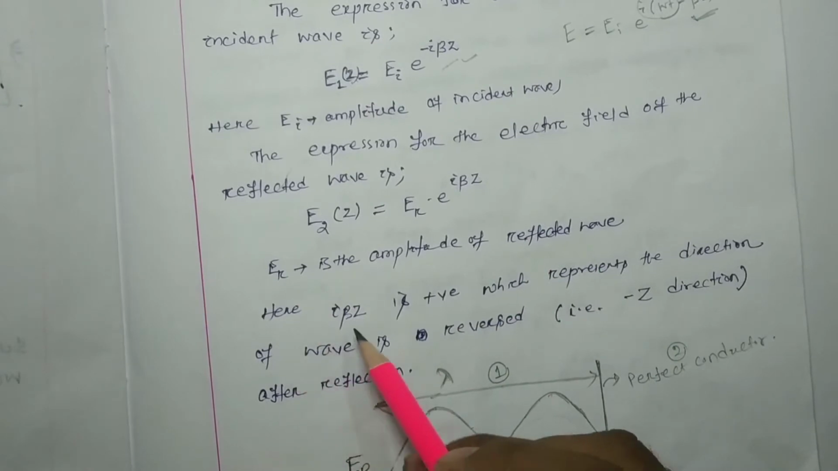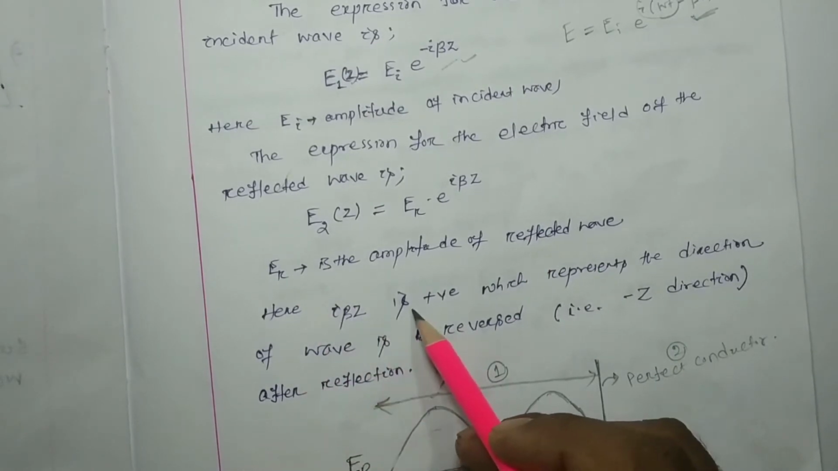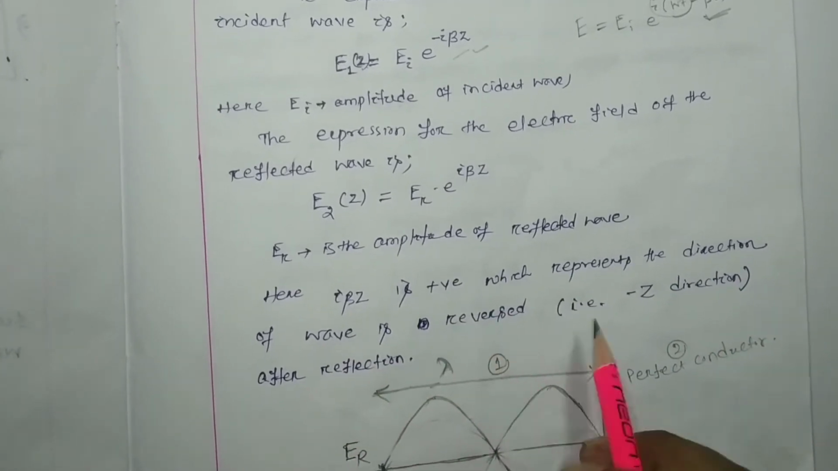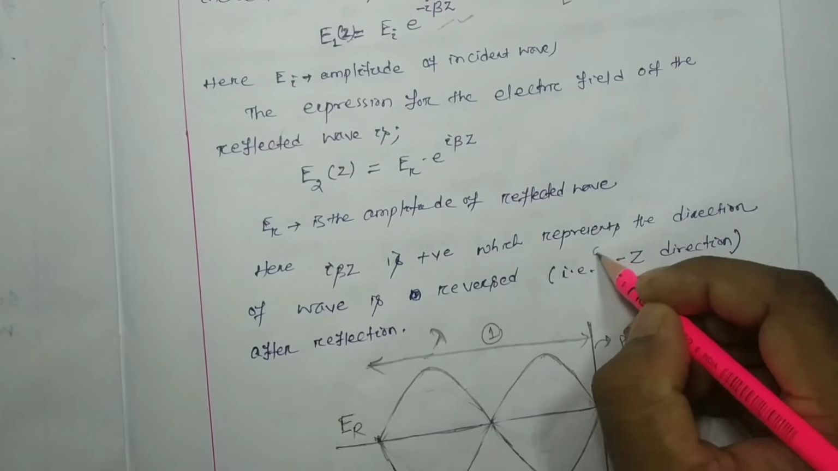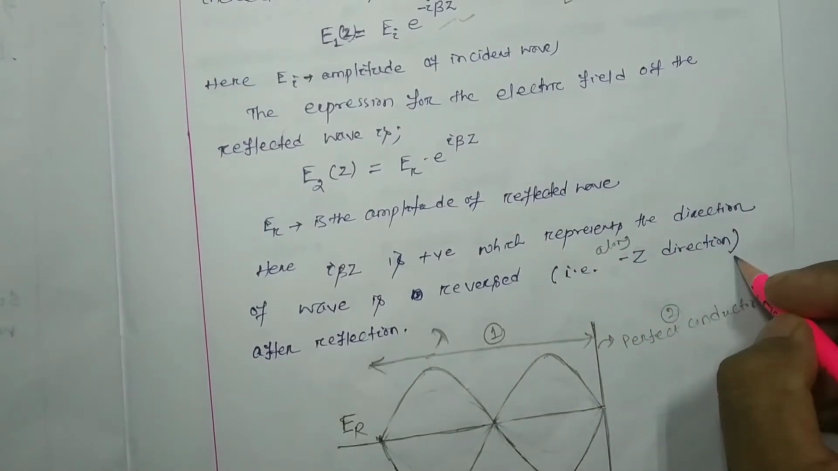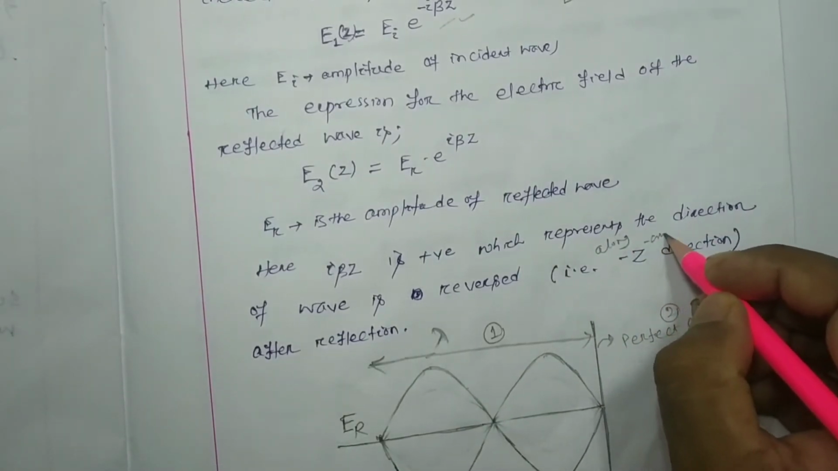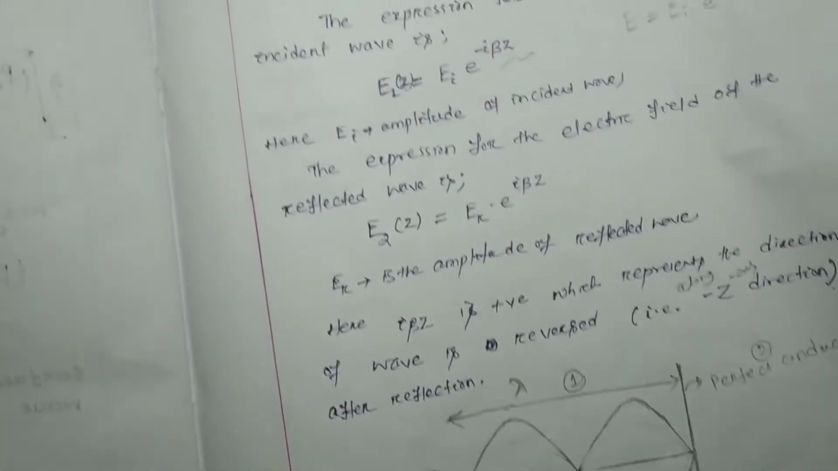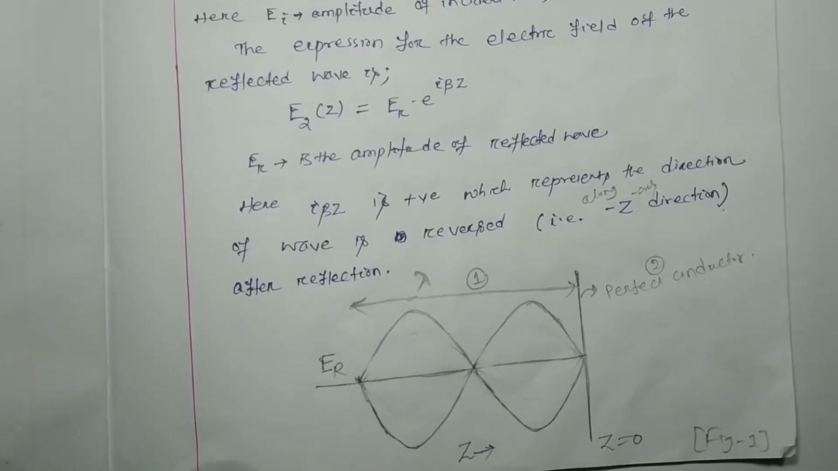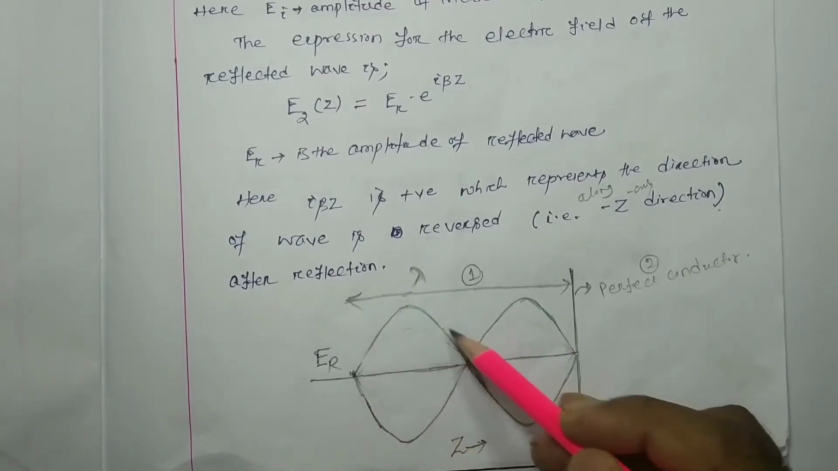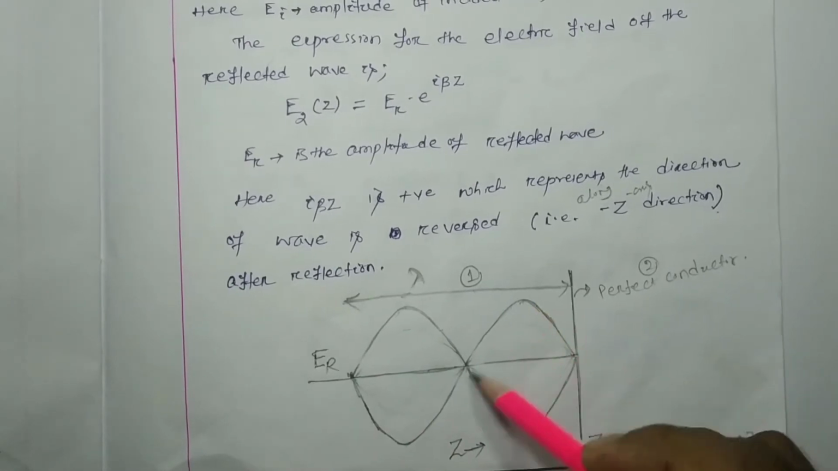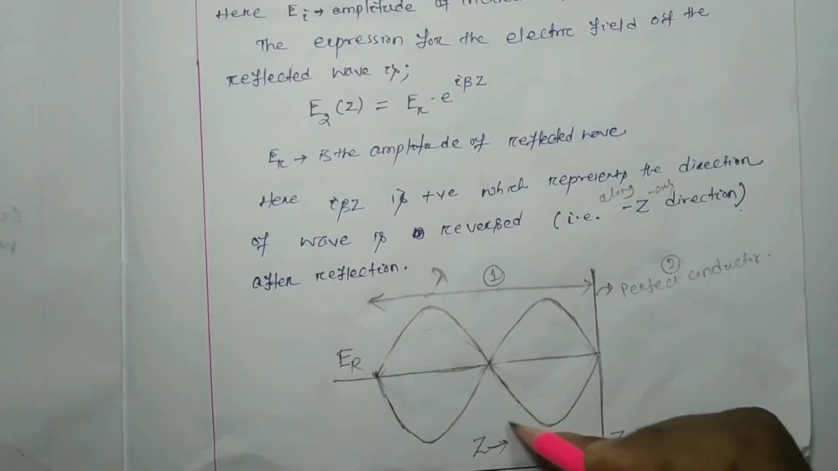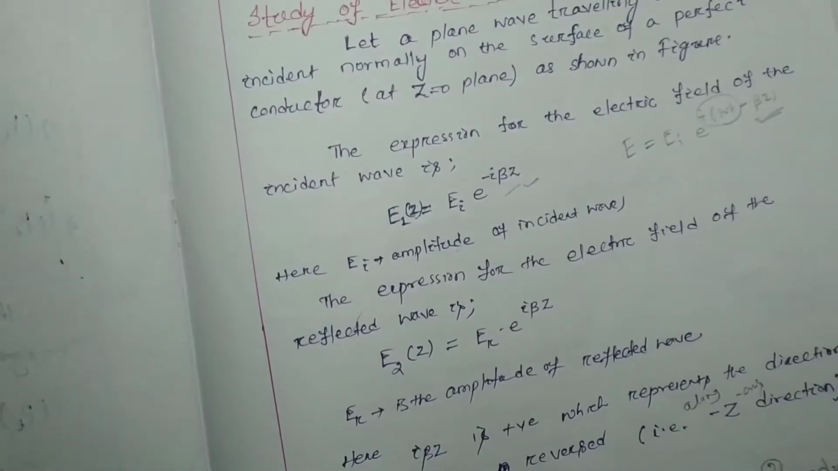Here plus j beta z is positive, which represents the direction of wave is reversed, that is along negative z axis direction after reflection. So here you can say that this is your incident wave and this is your reflected wave. You consider this is your incident wave and this is your reflected electric field.